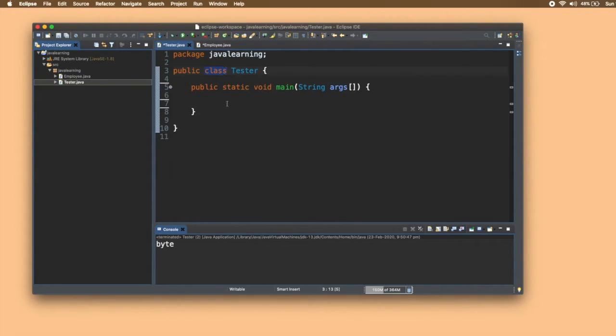We'll go to the tester class and we'll create an object of an employee. So how to create an object? We'll write the class name, Employee e1 equals new Employee, right? There you go. Now let me just create another object e2.